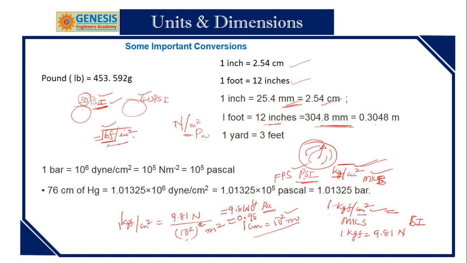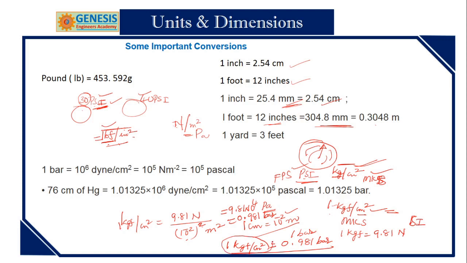Am I right? Right. So what did I get? 1 kg force per centimeter square is equal to 0.981 bar. So sometimes we treat it as 1 bar, almost equal to a bar. So 1 kg force per centimeter square is equal to 1 bar.